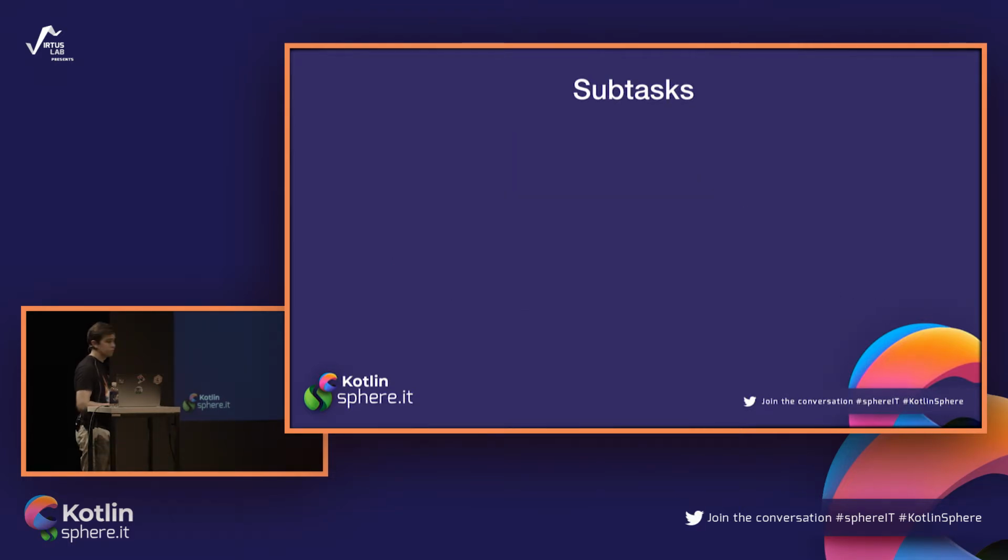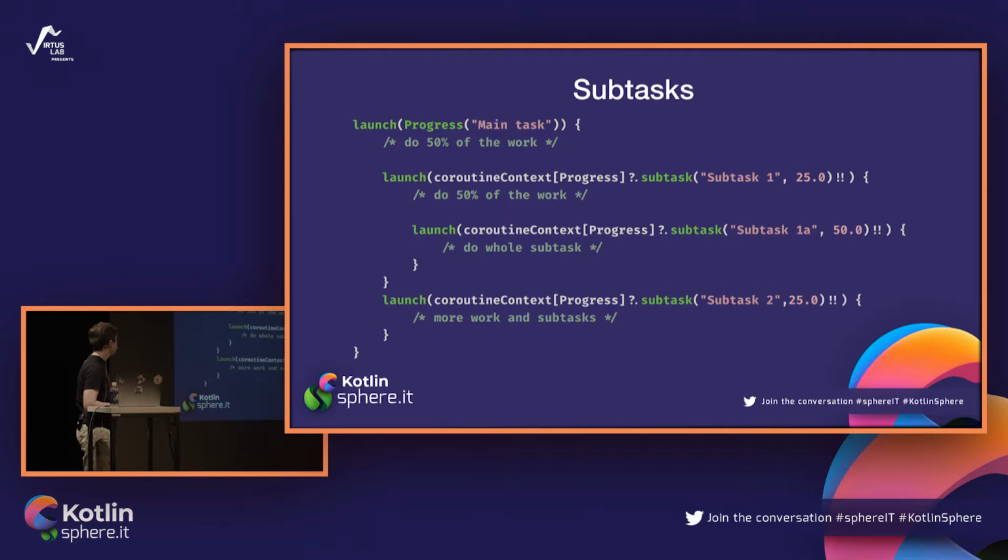So how does it look right now? Right now you can do something like this. You have, yet another time, one main task. You are doing half of the work of this task here. And then you are spawning two subtasks. One is here, called subtask 1, and it has 25% of the work inside of it. And the other is here, also with 25%. These tasks are doing some work, and of course they can spawn their own subtasks. The second task is doing the same.